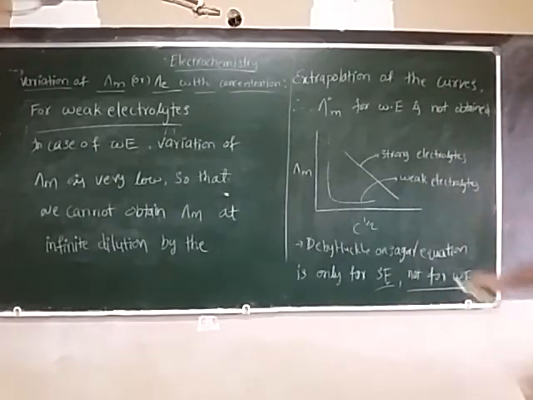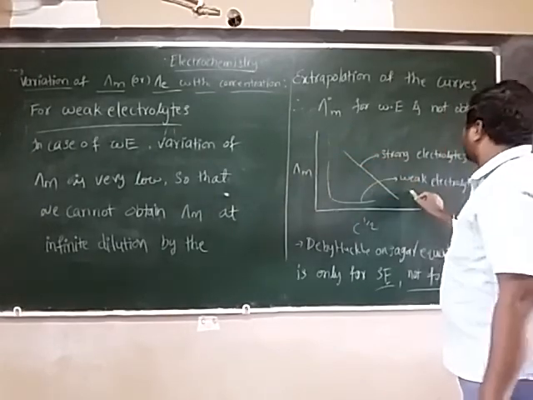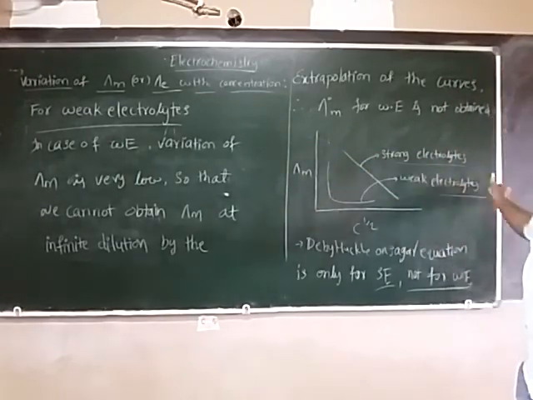For strong electrolytes, the limiting value is obtained by extrapolation of the curve. This is for weak electrolytes, like acetic acid. For strong electrolytes, you may take sodium chloride or potassium chloride.